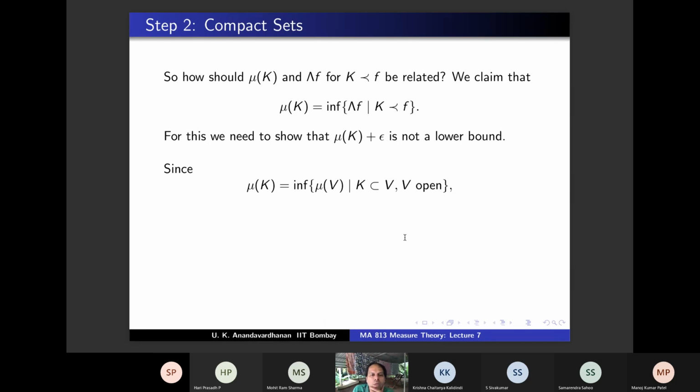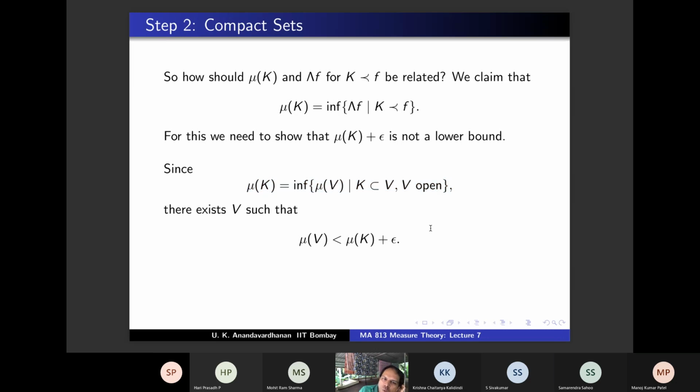So mu K is also infimum of mu of V, K contained in V, V open, right? This is the definition for any arbitrary set E, this was the definition of mu of E. So in particular for this, mu K plus epsilon is not a lower bound for these mu V's. So there exists a V such that mu V is strictly less than mu K plus epsilon. You agree? From this definition, mu K plus something is not a lower bound.